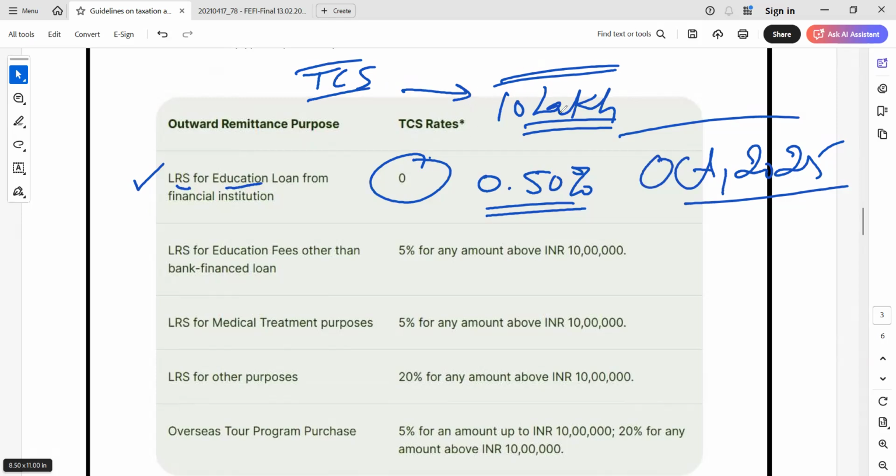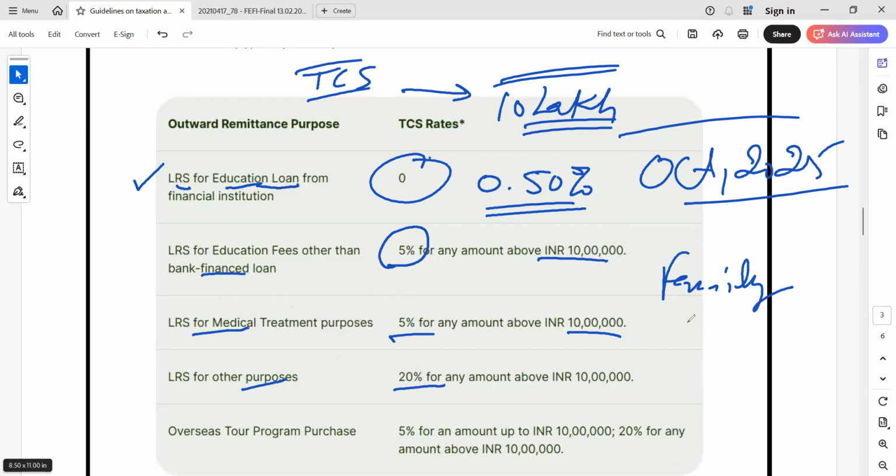If it is above 10 lakh, then half percent will be deducted if it is an amount from an education loan. Okay. And LRS for education fee other than bank finance: if bank finance is not available, then 5% TCS will be applicable above 10 lakh. For medical purposes, 5% above 10 lakh. For LRS other purposes, 20%. Like somebody wants to send money for family maintenance, or wants to send money as a gift, in that case 20% TCS will be applicable.